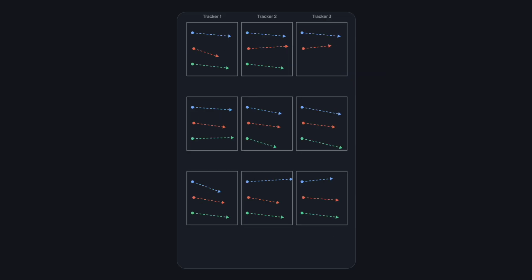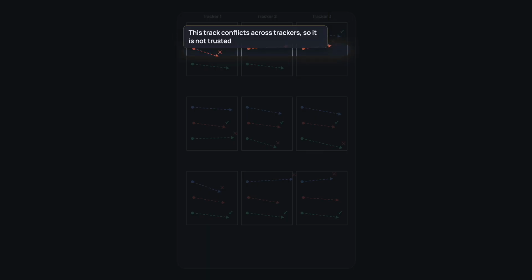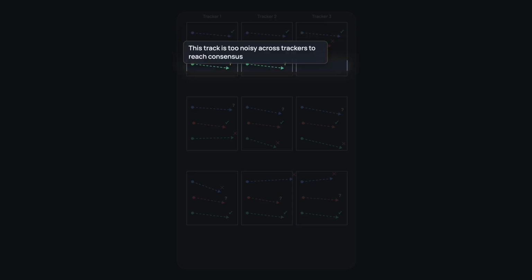But we find that a single tracker is not always reliable. Three trackers each estimate 2D flow between the same frames. Notice the slight differences and the missed point. Where all trackers agree, we trust the correspondence. Where trackers disagree, we give a lower score on the correspondence agreement heat map. Where trackers are too noisy, no consensus is reached. They get the lowest score and minimally participate in triangulation later.